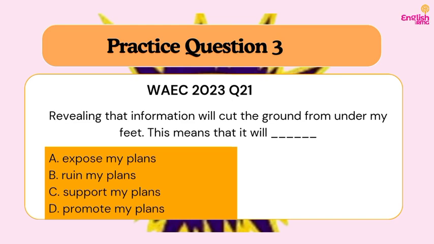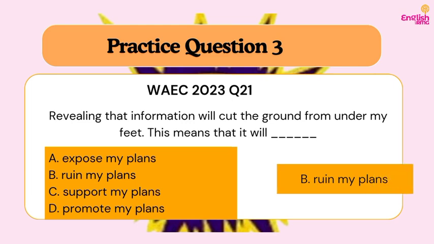So to cut the ground under one's feet actually means to withdraw someone's support. So let's assume that maybe your parents or your sponsor say that they are no longer going to pay your school fees. That could ruin your plans of going to school. Maybe you want to school abroad. Do you understand? So it means to ruin my plans, not really to expose my plan. Because when you withdraw the support, it could ruin one's plans. I think you understand why our answer is not A, C, or D.